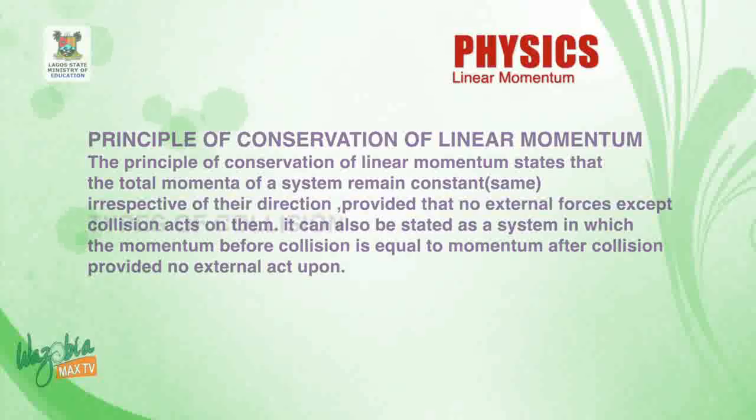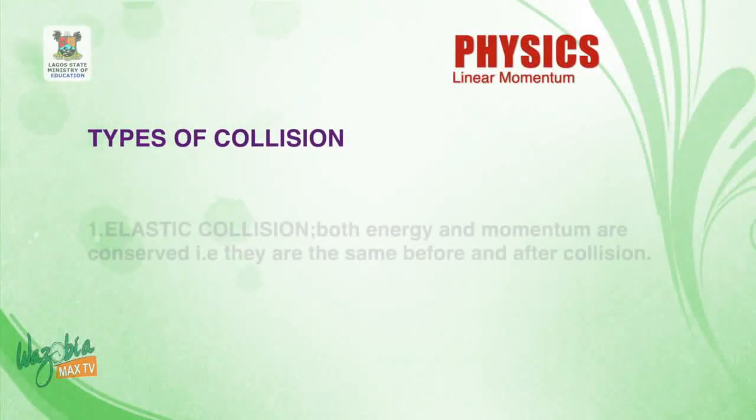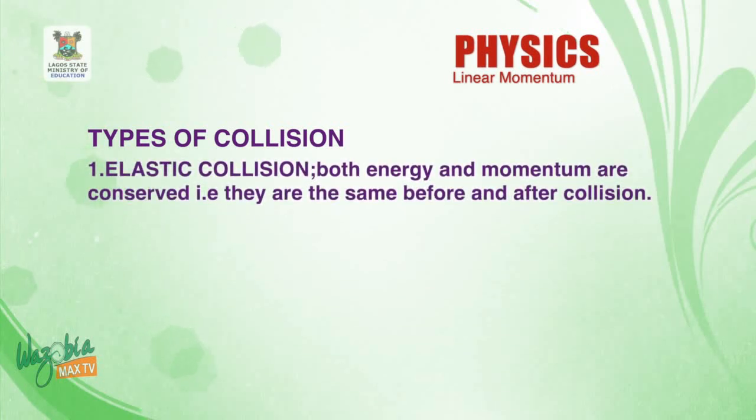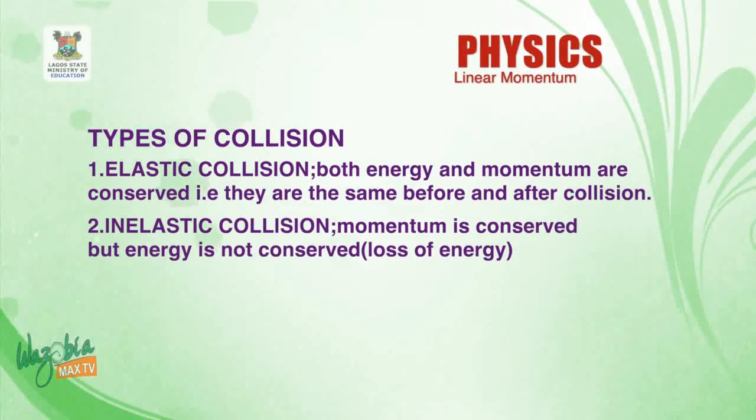So from there we want to look at the various types of collision. What are the various types? We have two types of collision: elastic collision and inelastic collision. What is elastic collision? Elastic collision is when both energy and momentum are conserved. That means they are the same before and after collision. And we also have inelastic collision. What do we mean? In inelastic collision, momentum is conserved, but energy is not conserved.